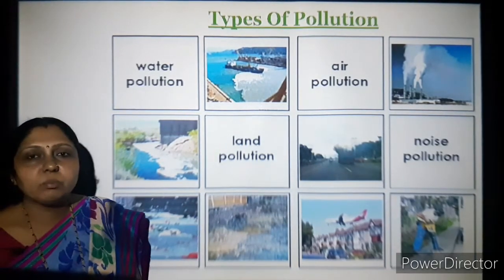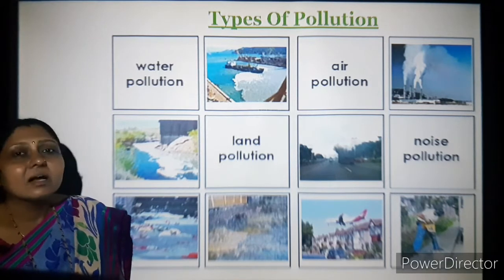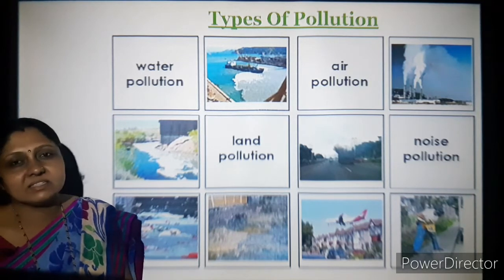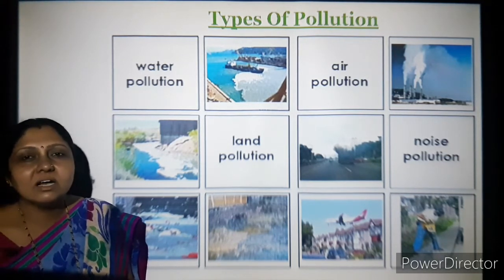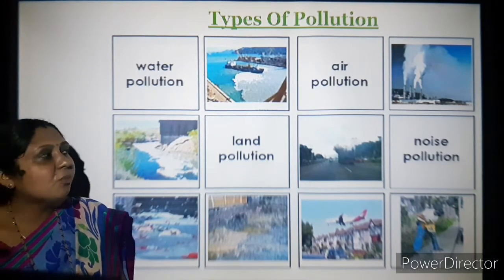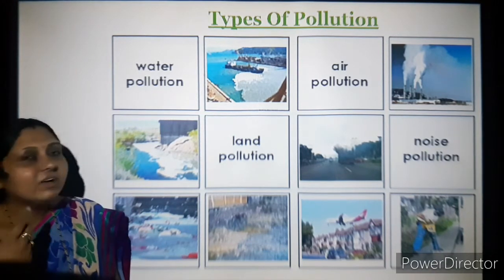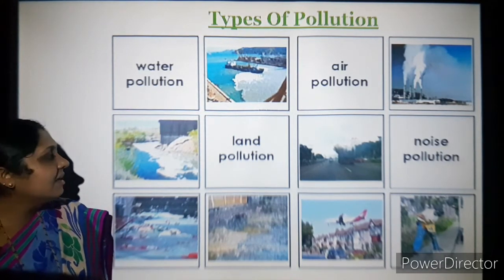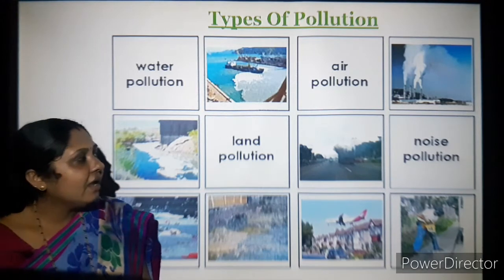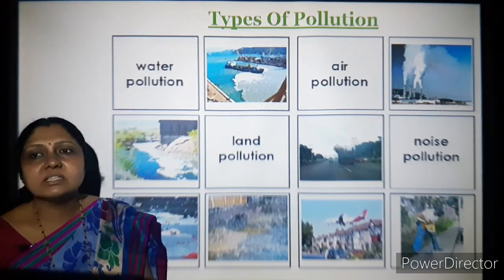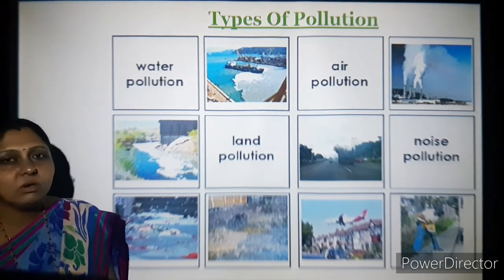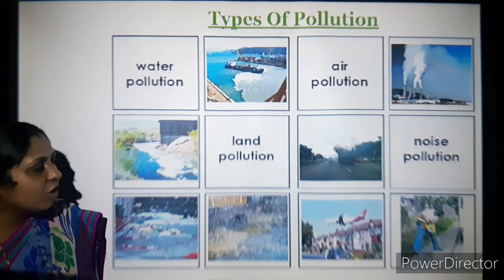Water pollution is because of our overuse or depositing of waste, maybe the waste water or polluted water. Air pollution is the smoke or polluted air given out by the factories or the vehicles. Land pollution is because of the depositing of waste items which do not decay. And noise pollution is the lots of noise made by our vehicles, our factories and many more things. So these are the 4 types of pollution.